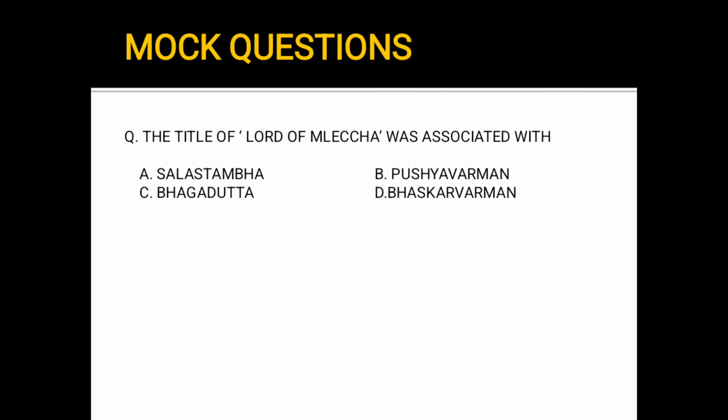Next question. The title of Lord of Mecha was associated with A. Salastambha, B. Pushyavarman, C. Bhagadatta, D. Bhaskar Varman. The answer is Salastambha. Okay. This is a continuation to the previous question. The other important kings of Salastambha dynasty were Harshadeva and Harjara Varman. And the permanent capital of this dynasty was Pragjyotispura, that is Guwahati.